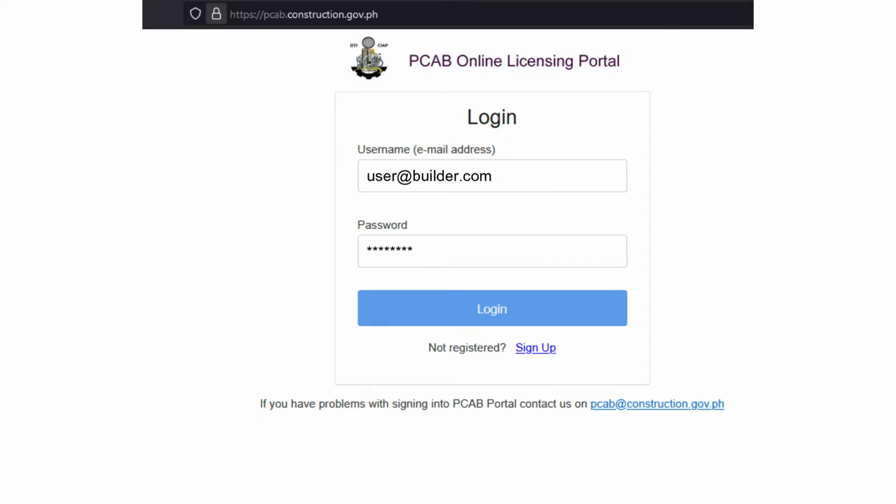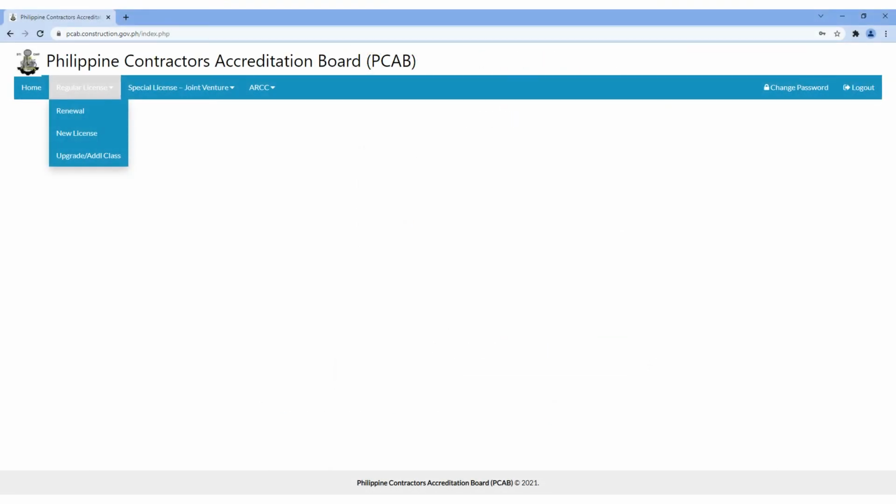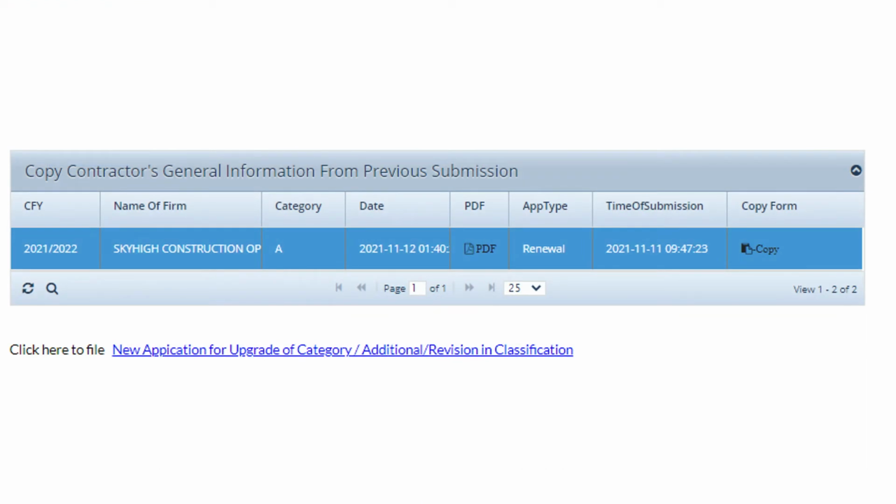After providing the requested login credentials, the applicant will be redirected to a new web page, reflecting the new home page. To apply for upgrading of category and/or additional revision in classifications, select the regular license on the menu tab and click on Upgrade, Additional Class. Upon clicking, a list of previous approved license applications and the list of created upgrading additional revision in classifications will appear. Click on the Copy button under Copy Form column to copy the general information from the previous approved license.